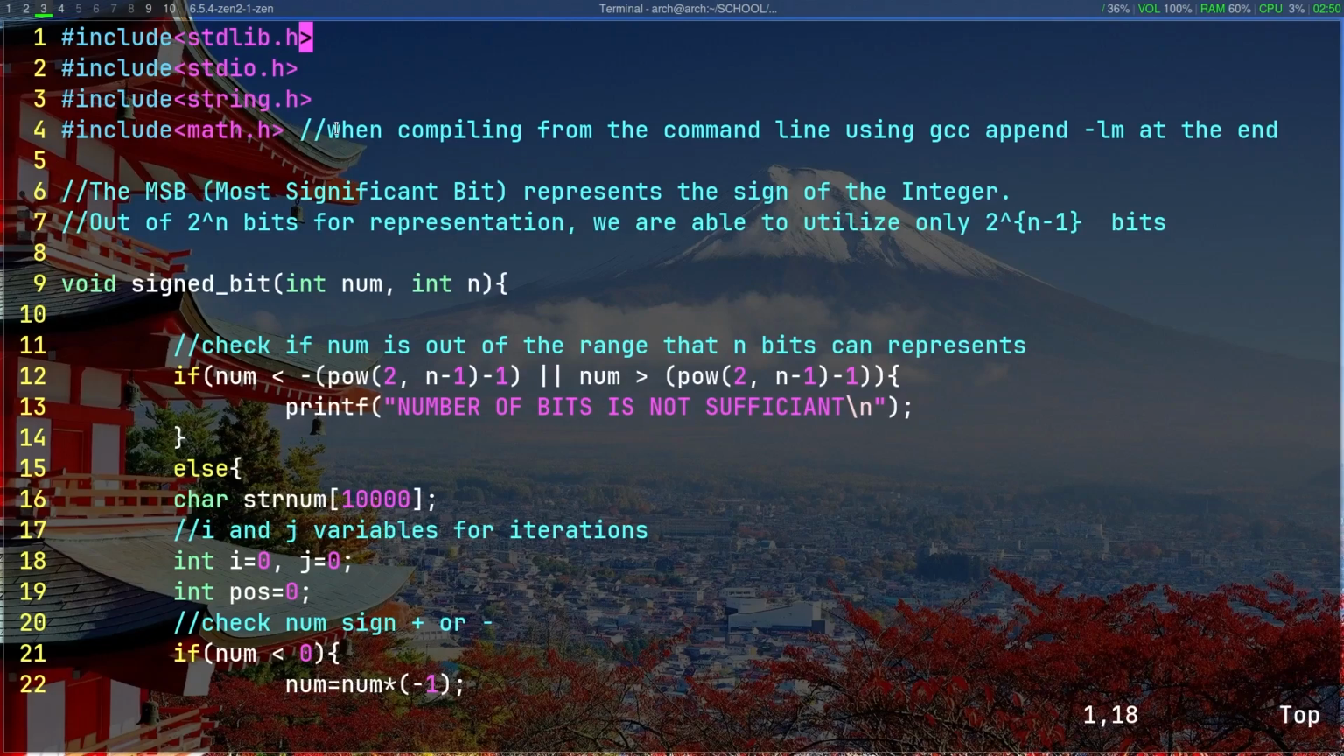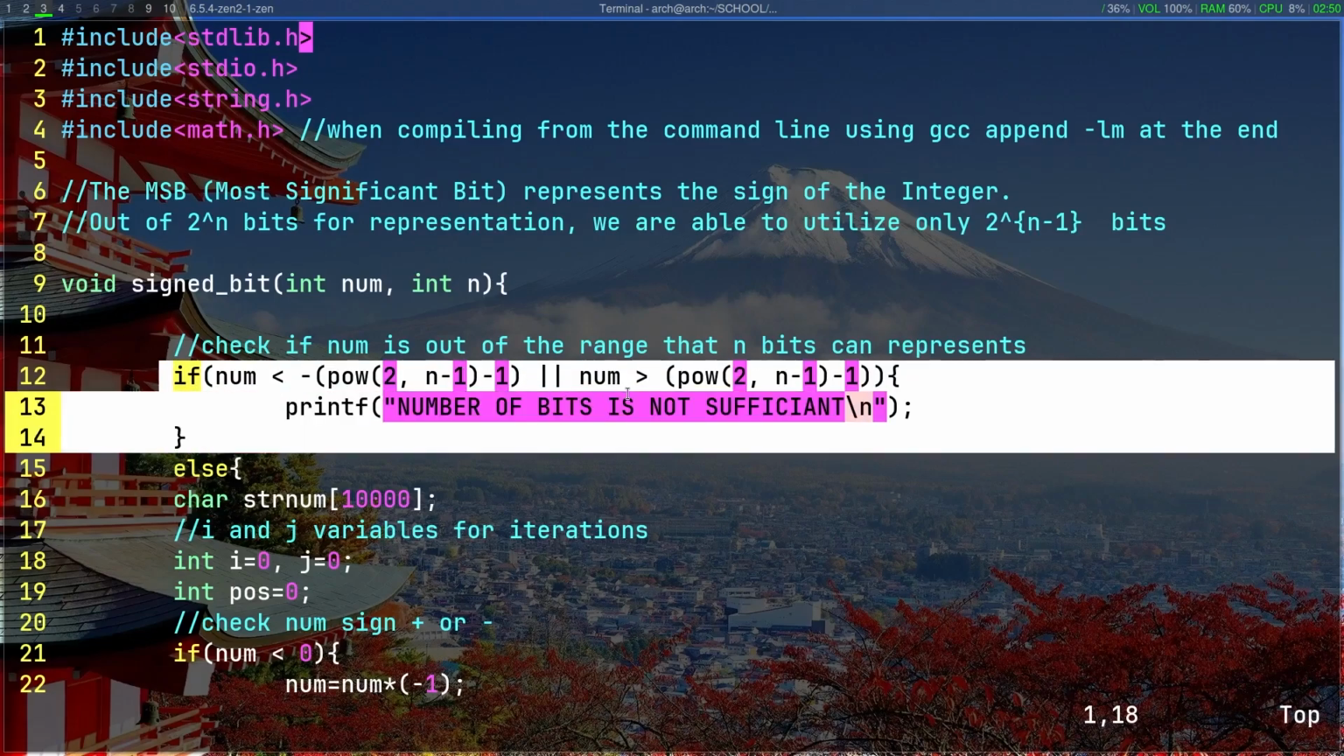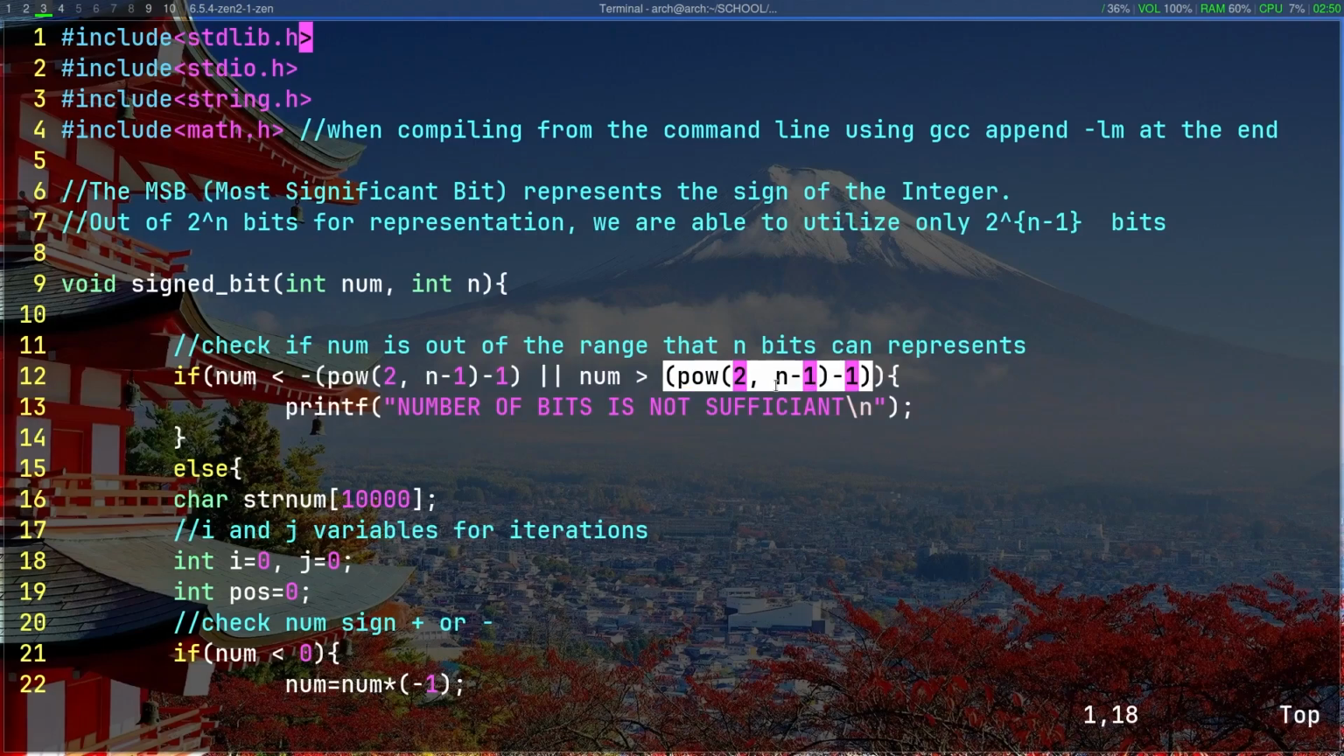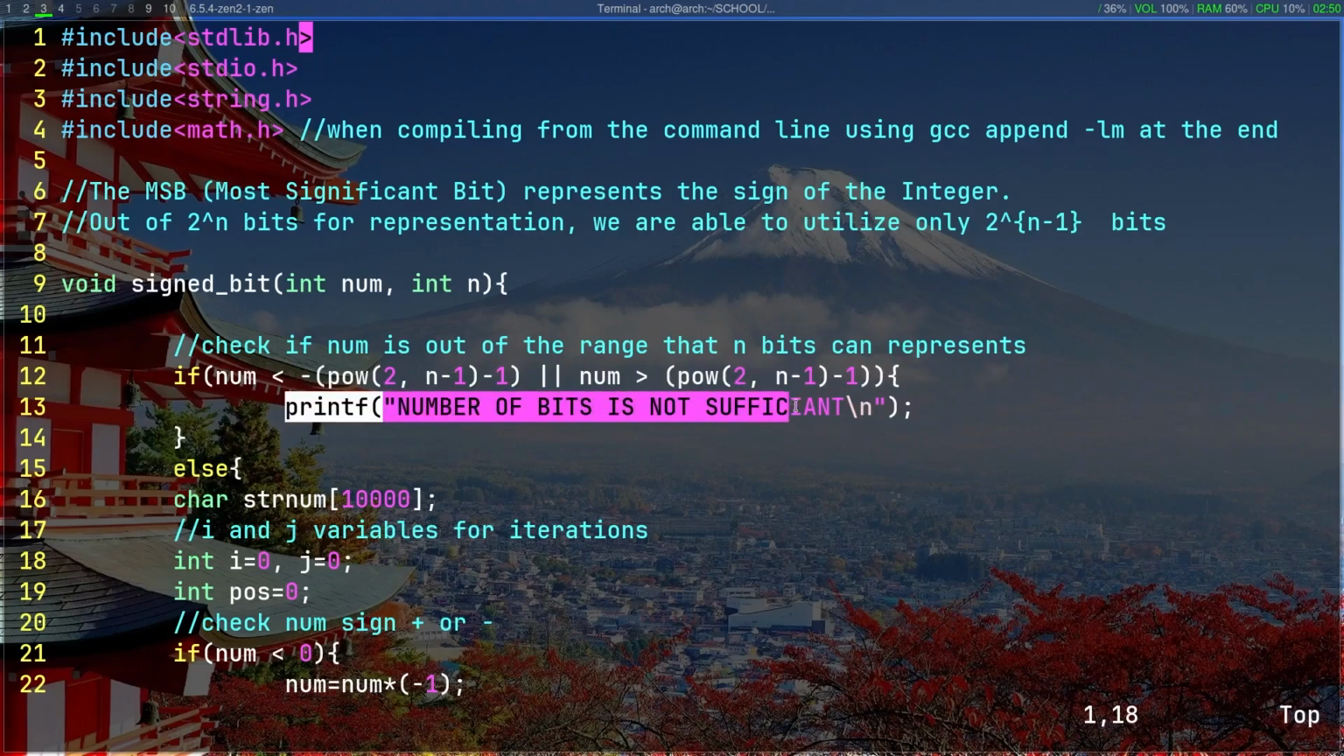To achieve this, we're going to be using a void function named signedbit that takes the number given to us by the user and the number of bits. First and foremost, we need to check if the number is out of the range that n bits can represent. To do that, we use this simple if statement. Now, if the number is out of the range, we print "number of bits is not sufficient". For example, if the user types 99 and the number of bits is like 2 or 4, the if statement runs.